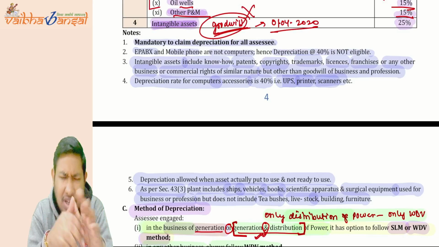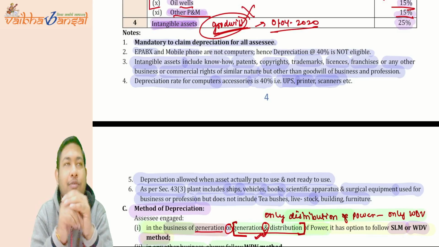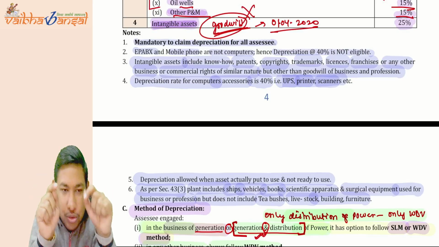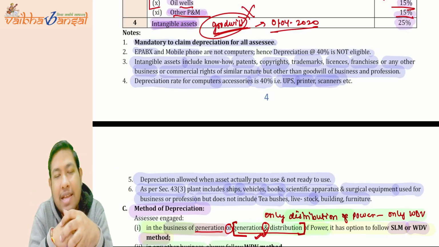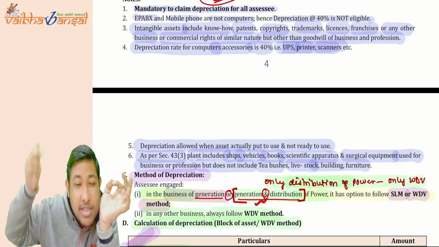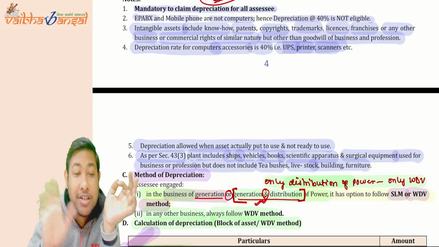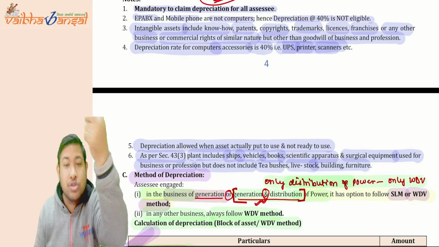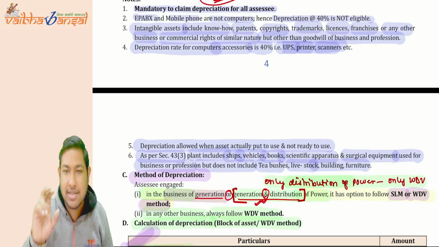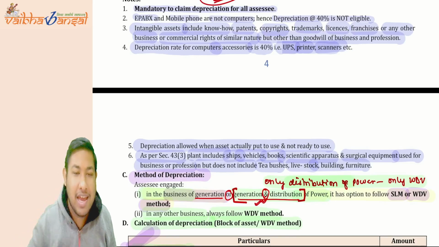Understood? Then depreciation rate for computer accessories. If there is a computer, like UPS, like printers, computer accessories, for those also the 40% rate is applicable. The depreciation is allowed when it is put to use, not ready to use, because ready to use is only available for the spare parts or the emergency spares, like fire extinguishers, things like the passive use, not the active use.